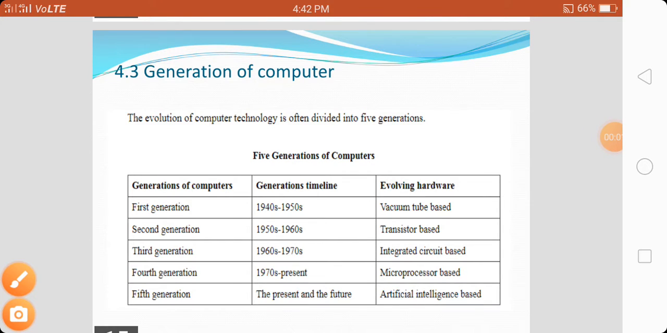Everyone, and welcome to this topic. In this session, we will study the generation of computer. Okay, so let us start with the generation of computer. The following table shows you the generation of computer.